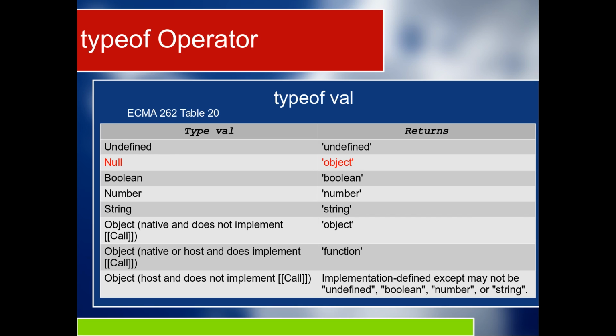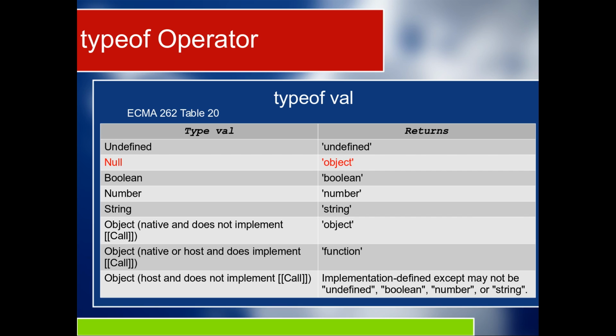It behaves as you would expect, and you can see how it behaves in this table. This is table 20 right out of the ECMA standard. And like I said, just as you would expect, everything comes back as expected, with the exception of one piece of weirdness, and that is the null data type.